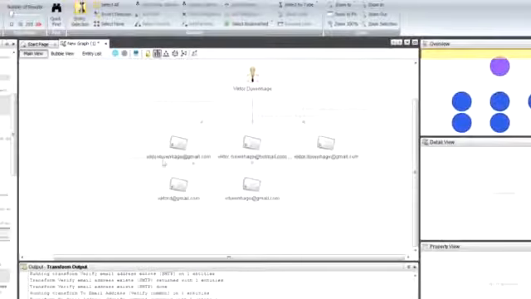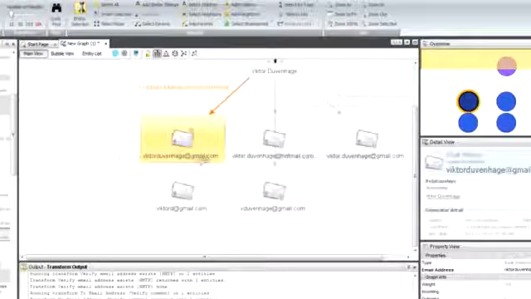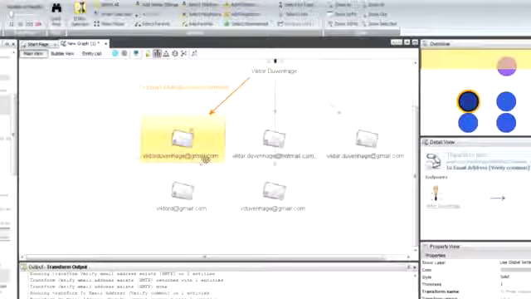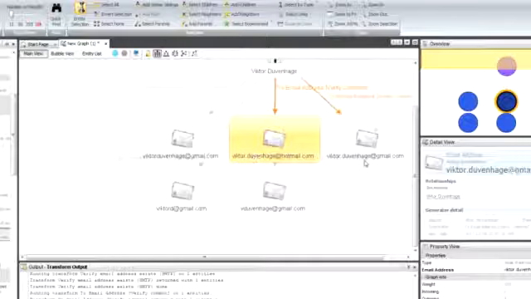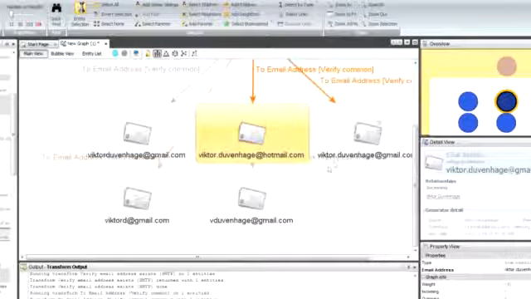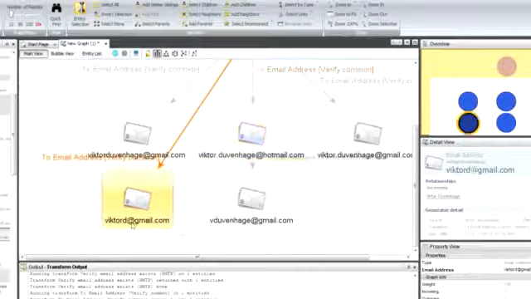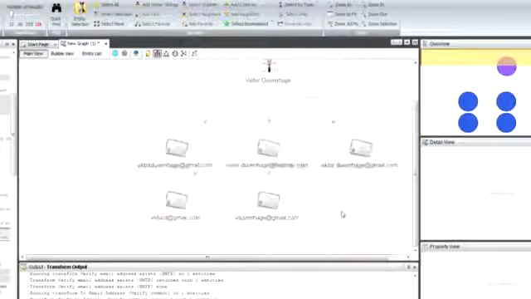And there we see the responses. So here's Viktor Duvenhager at gmail.com. Obviously, this is the guy that we were looking for. But also we can see he's got a Hotmail address, and there's a Gmail address with a dot in, and there's some other Gmail accounts that we could look at. So it's quite a nice way to be able to verify either on an email address that you think you have and you want to check exists, or based on a person to look at common email addresses across various domains.